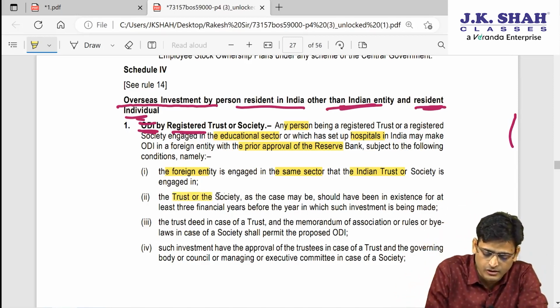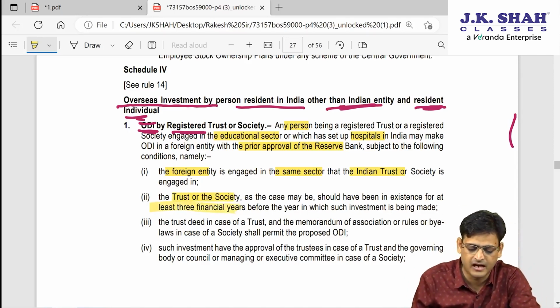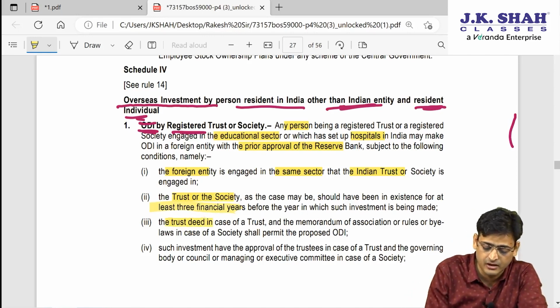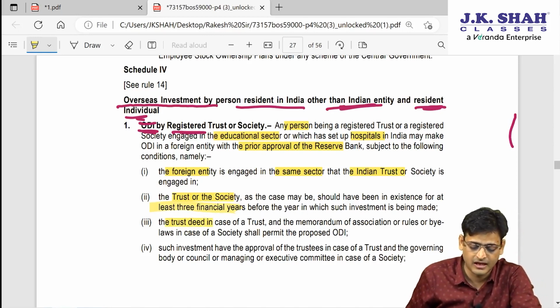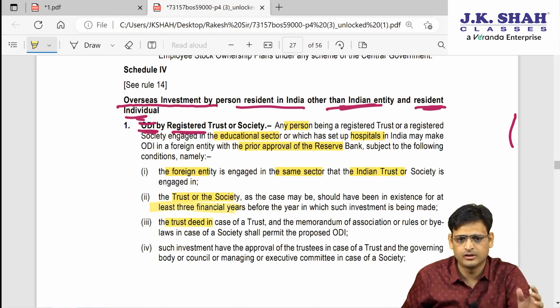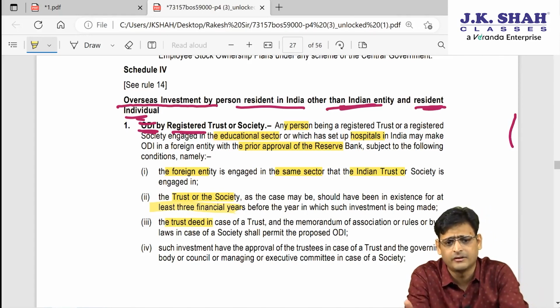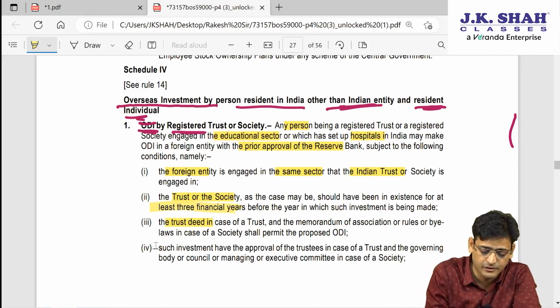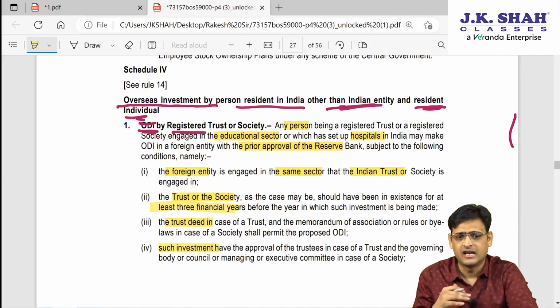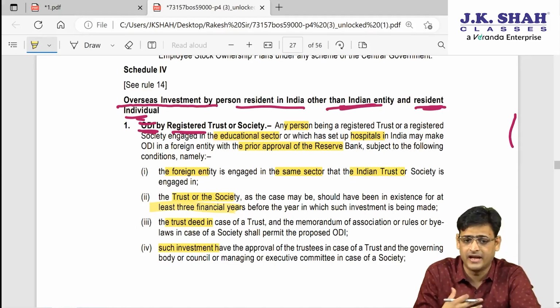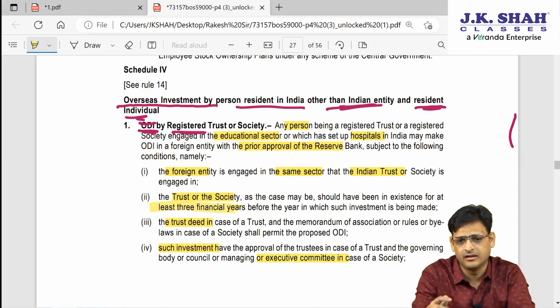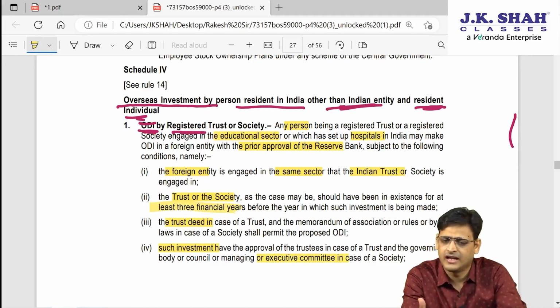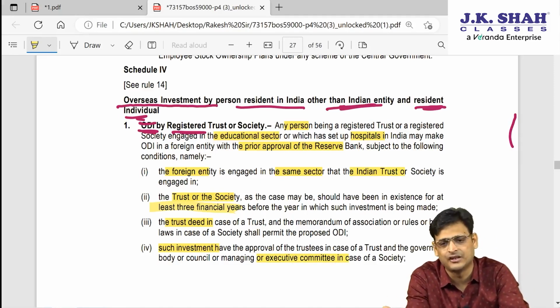Then they are saying the trust or the society should have made a profit in the last 3 years. So there should be a profit in the last 3 financial years. Then the trust shall have a trust deed. So they have to make the trust deed. We also call it a memorandum for that trust. Then they are saying about the investment which you do, every trust has its council body, an executive committee. Like in our company there is a board of directors, in a similar way in the trust there is an executive committee.